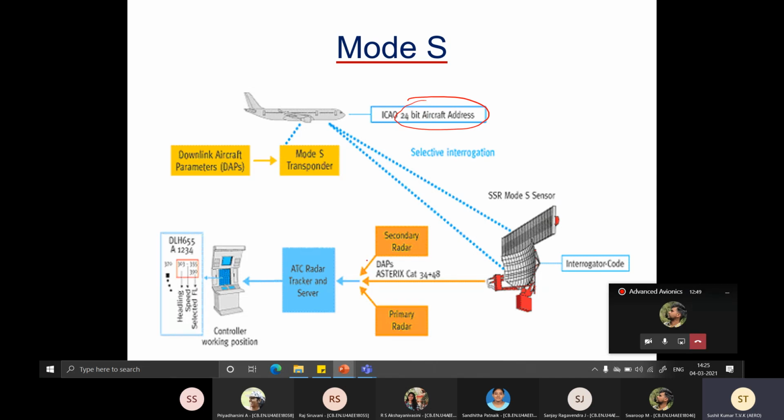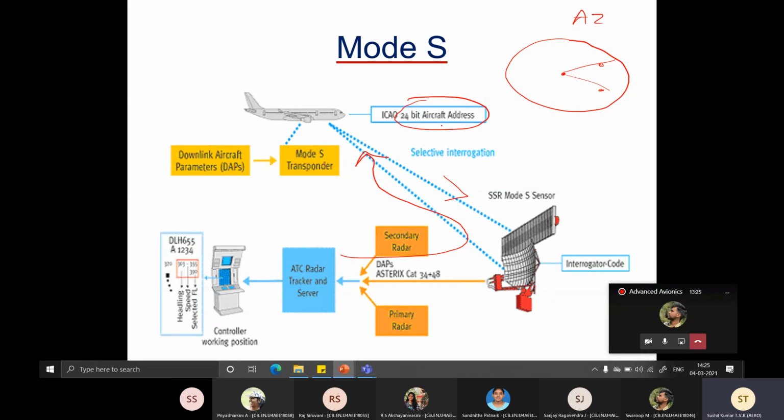Now this SSR will start interrogating a particular aircraft only, and not all aircraft. You'll see how it is done. Okay, and the reply is quite exhaustive. Earlier, the situational awareness was only in the azimuth plane. So if this is a radar and you find aircraft like this, in the azimuth plane you can find out where the aircraft are.